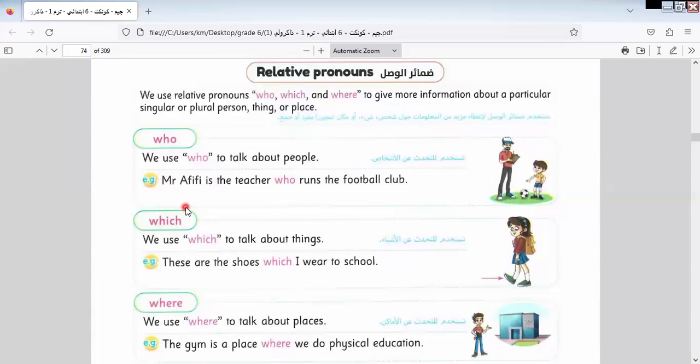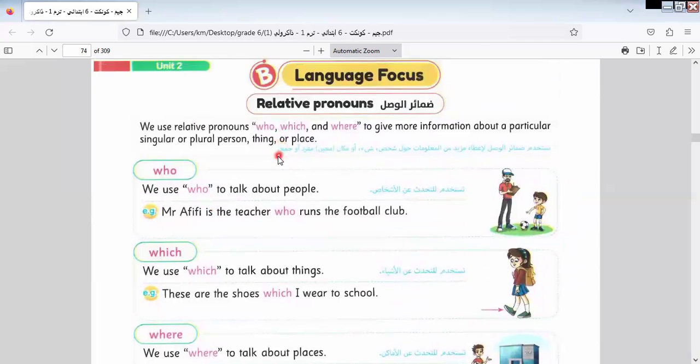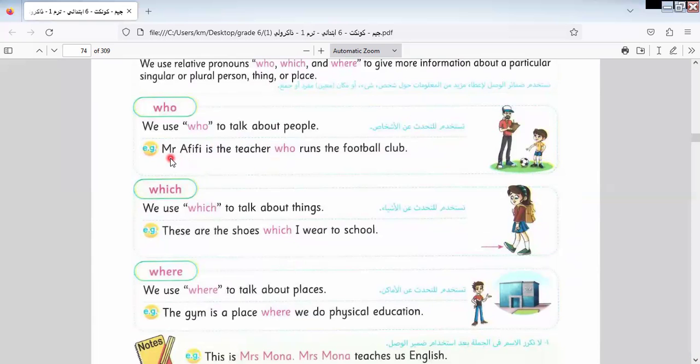We have 3 relative pronouns here that we learned in this part: who, which, and where. Who is used to talk about people, which is used for things, and where is used for places. Let's study some examples related to these relative pronouns.